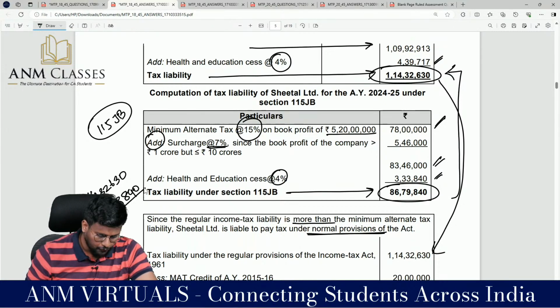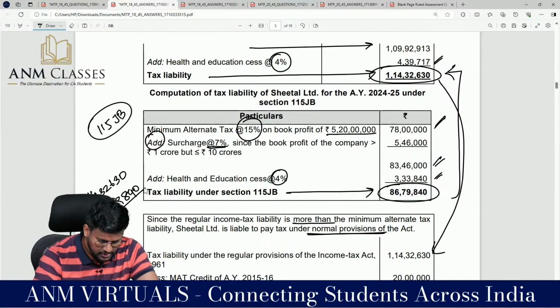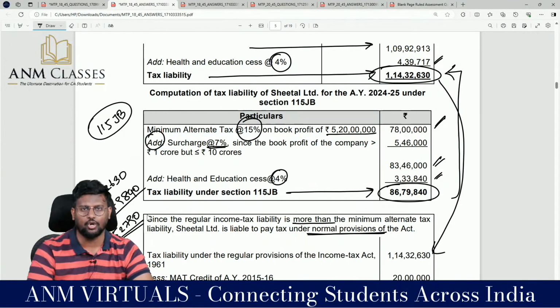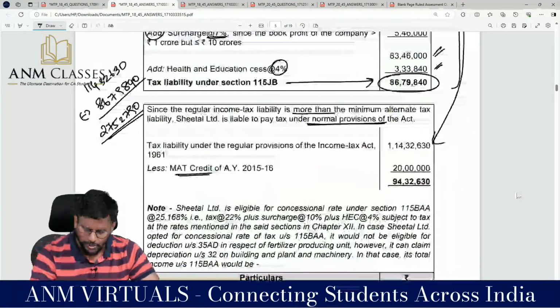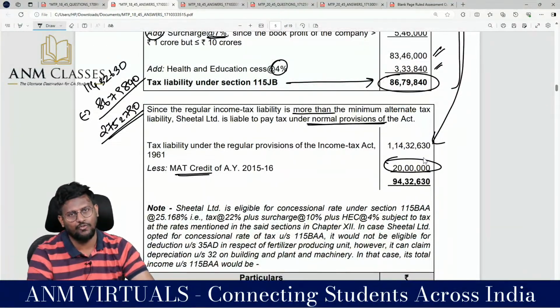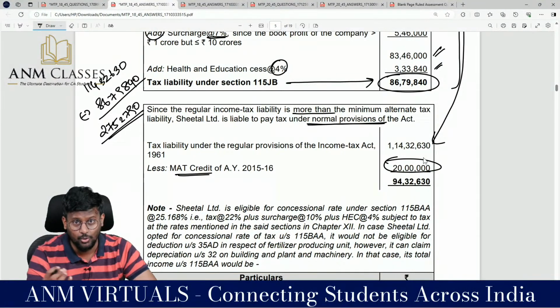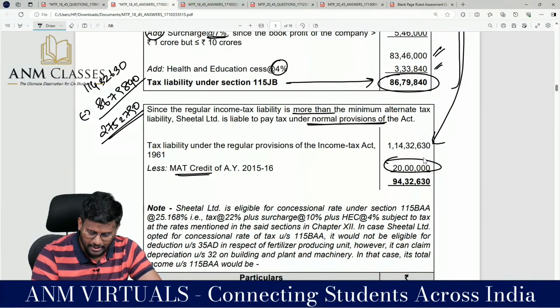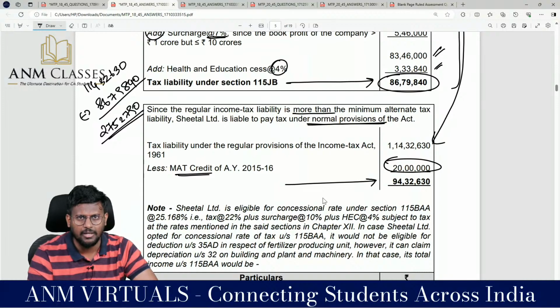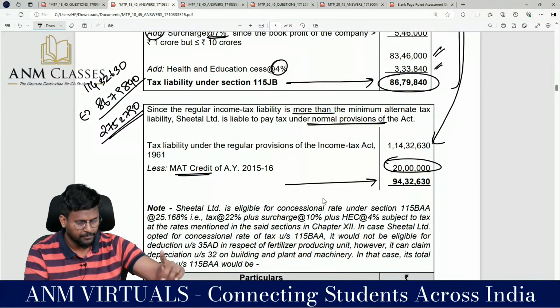So 1 crore 14 lakh 32,630 minus 86 lakh 79,840 comes to 27 lakh 52,790. Up to this amount we can knock off. But we are having only MAT credit of 20 lakh. That's why the full 20 lakhs we are reducing. So the net tax liability comes to 94 lakh 32,630.